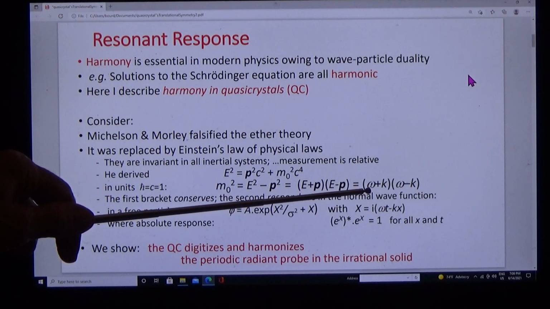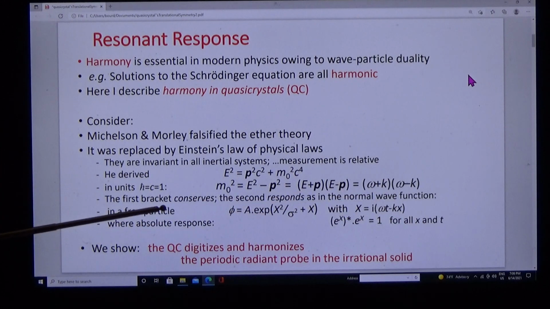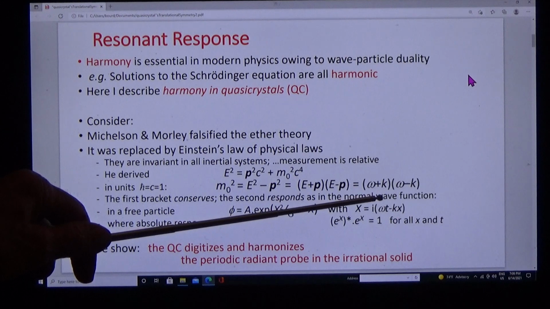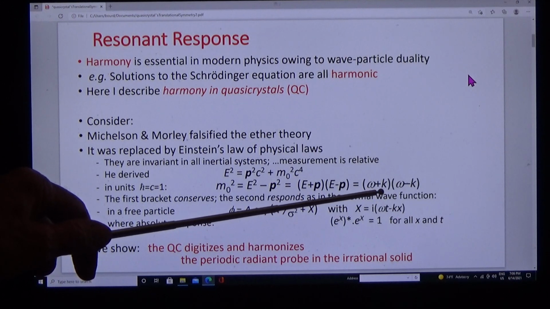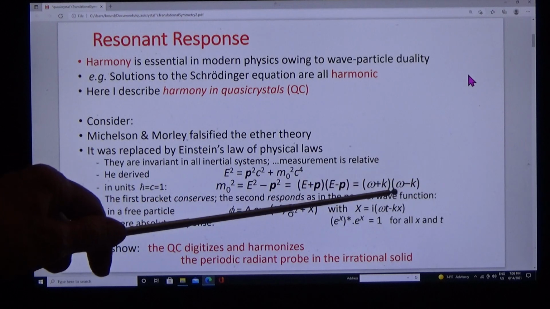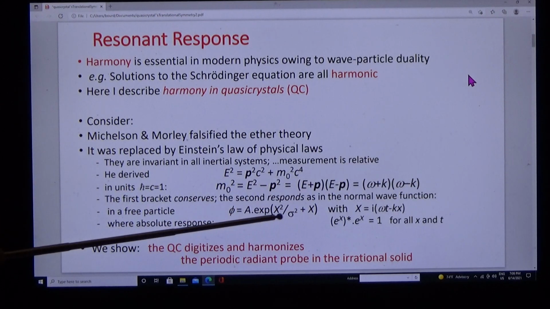Omega is the angular frequency, k is the wave vector. The first bracket conserves particulate properties, energy, momentum, etc. The second responds with a normal interference wave function. Here's the particulate part, and here's the response function.